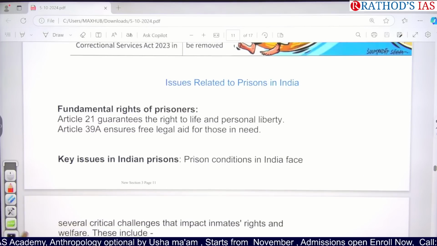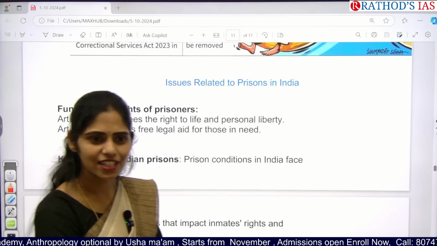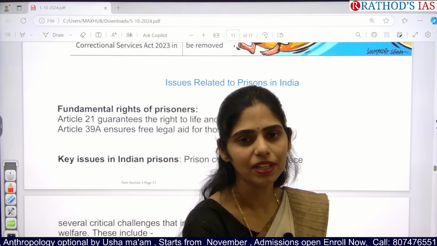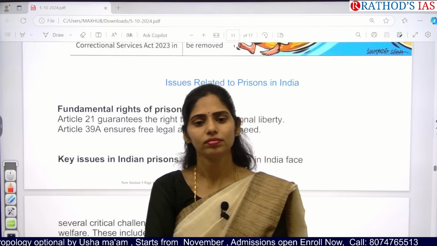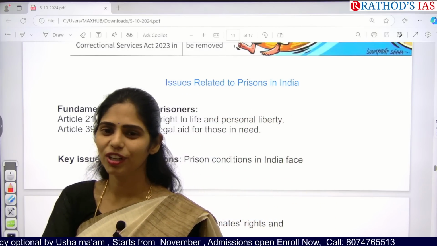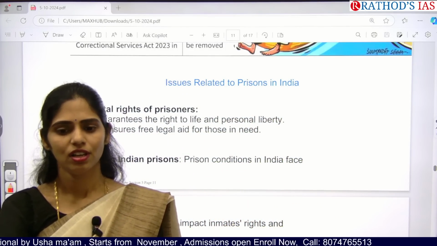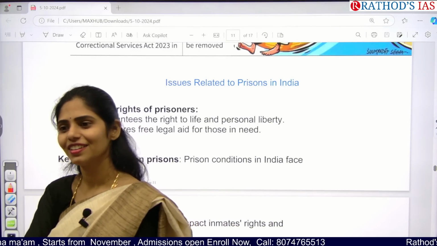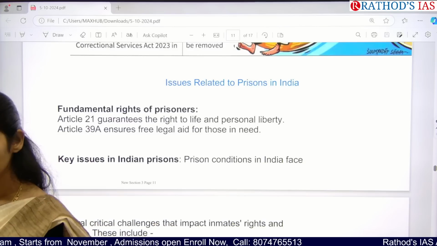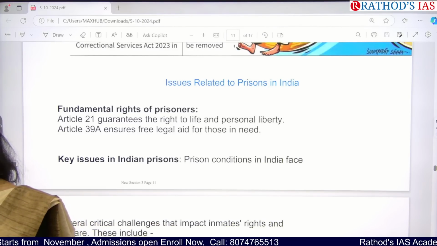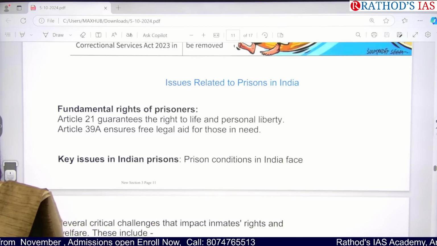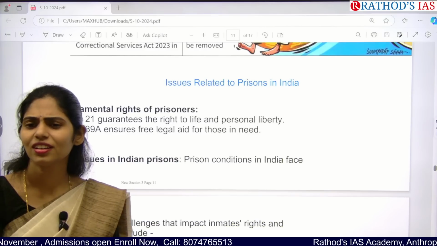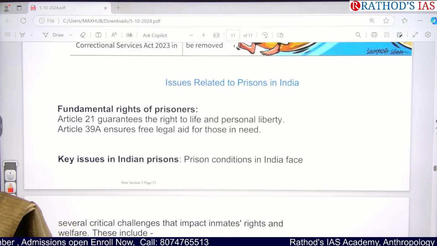So what are the issues related to prisons in India? What are the challenges we are facing? Tell me, you know some of them. Yes, overcrowding. Why overcrowding? Because of undertrials. Next. Human rights violation. How? How human rights violation?